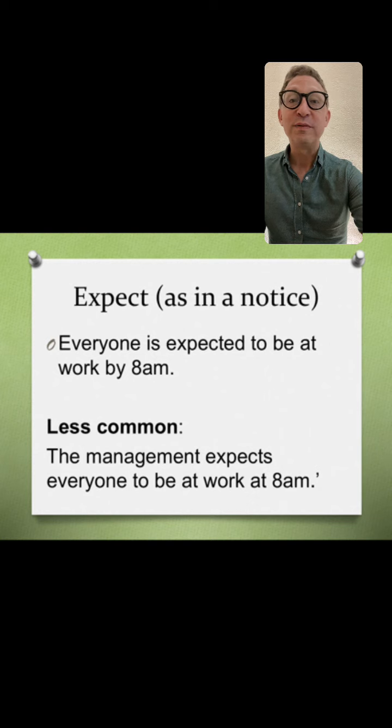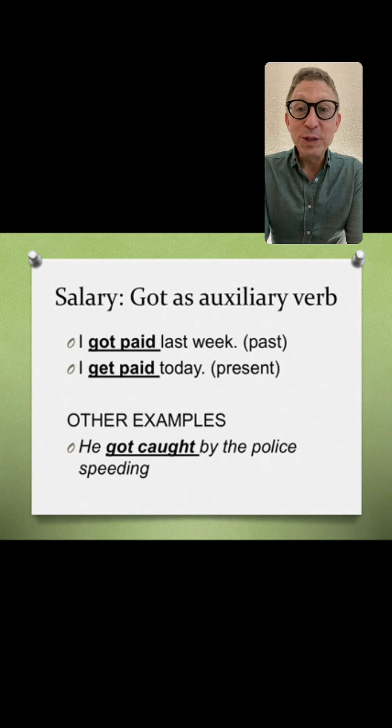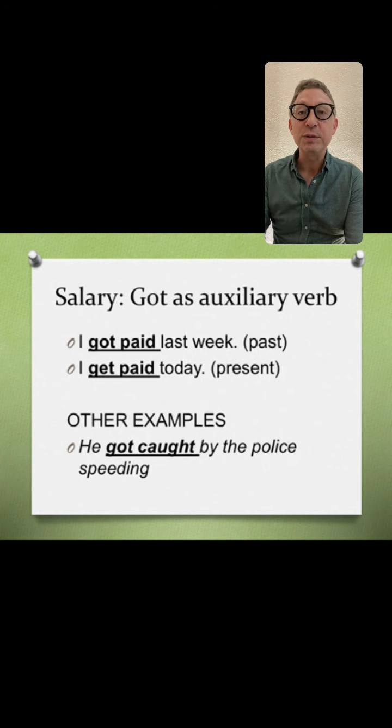Here's another one that's very common. You will use this a lot in English if you talk about jobs and money. Salary. When you talk about money, we use the word got, and get can be used in the passive form. Here are two very common examples of using get in the passive.